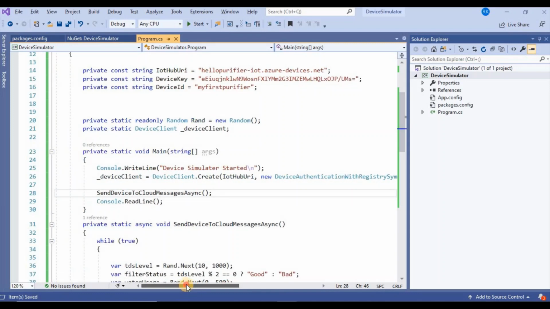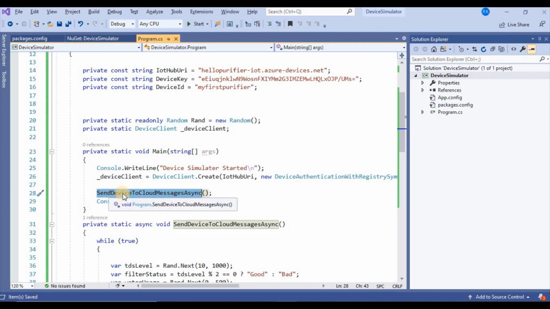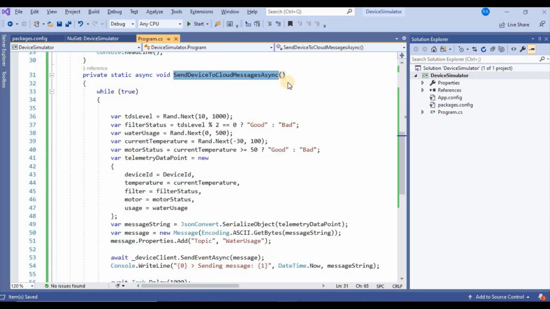Okay. So as of now I am using MQTT, and then I created one method, send device to cloud message async. So using this simulator I am going to send this data to the IoT Hub. So what is this telemetry data? It is the data that we are going to send from the simulator to the IoT Hub. So that is telemetry data.